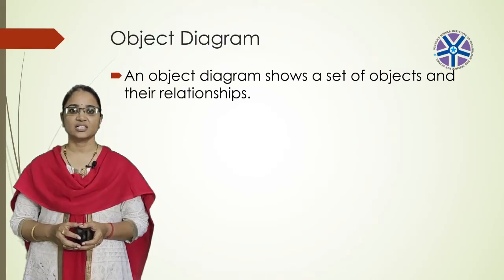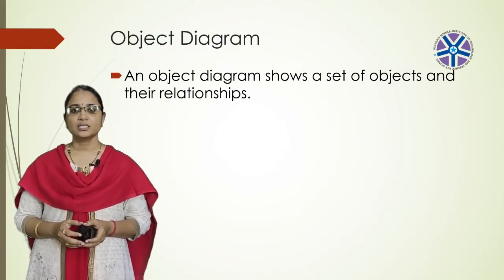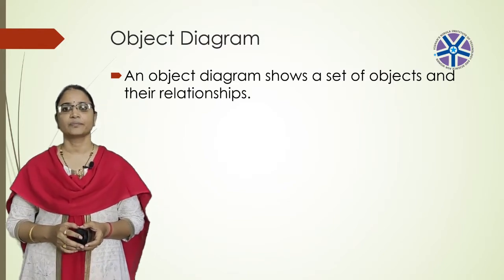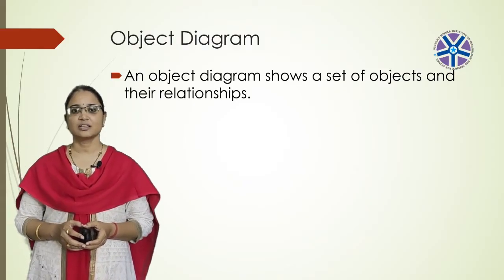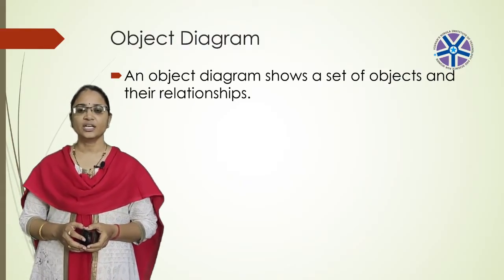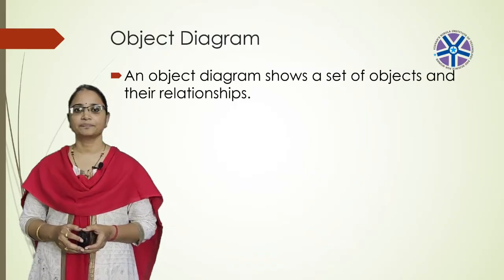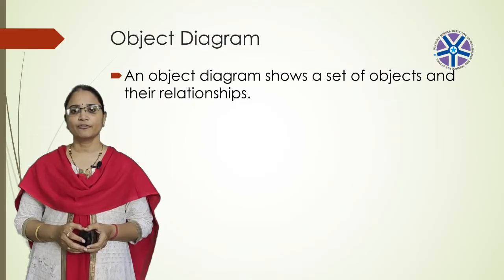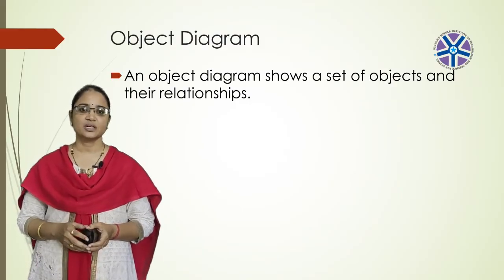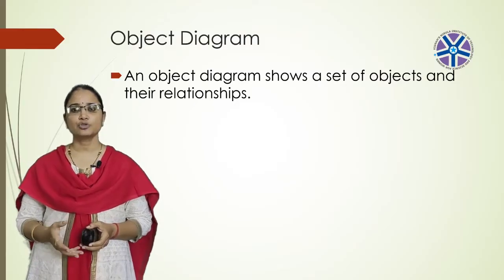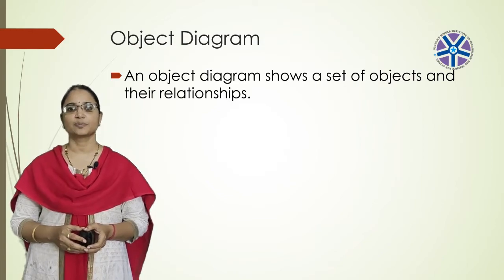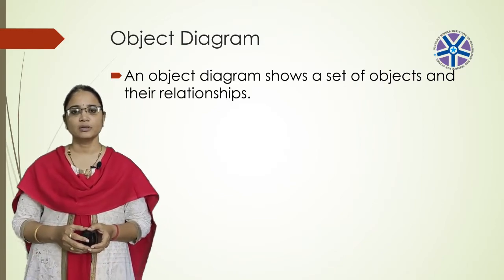They can be used to test class diagrams for accuracy. It is a special kind of class diagram because it is an instance of the class diagram. An object is an instance of a class. The object diagram captures the state of the different classes in the system and the relationships or associations at a given point of time. In brief, object diagrams are used for making the prototype of a system, for reverse engineering, to model complex data structures, and to understand the system from a practical perspective. These are the common uses of the object diagram.